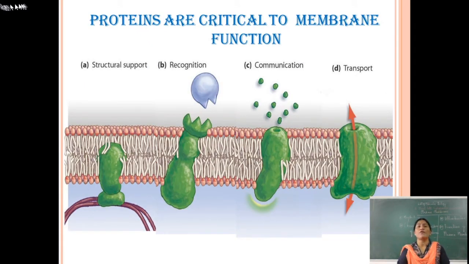Here, this diagram shows the proteins, which are critical to the membrane functions, meaning the proteins perform their functions. These proteins play an important role in the framework of the structure, and that's why we call them structural proteins. Their function in the membrane is structural support.